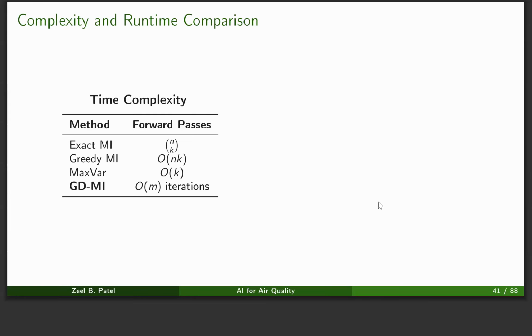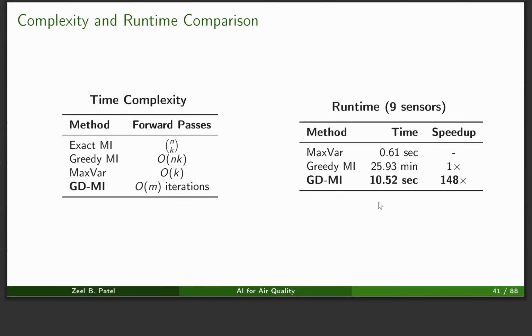Now again, looking into the time complexity as we discussed earlier, the GDMI's time complexity reduces to order m, where m is the number of iterations you would take for gradient descent to converge. To materialize this, we also checked the runtime for 9 sensor placement in a medium scale experiment, and we found that greedy MI takes 25 minutes, where our GDMI method just takes 10 seconds, which is about 148x improvement over the method which is practically being used right now.